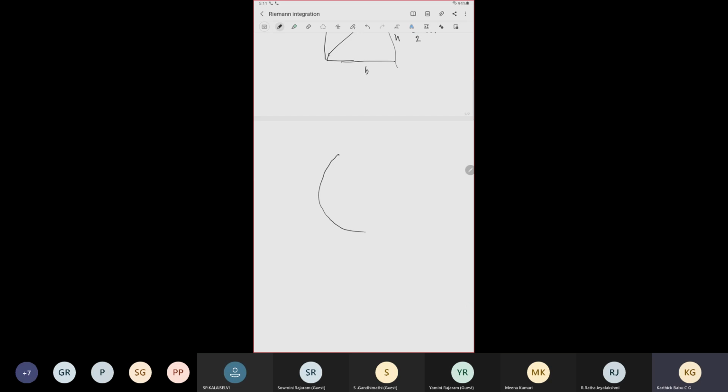Given a circle C of radius 1, the area of C is pi. So how do we calculate it? Anyone any idea about it?